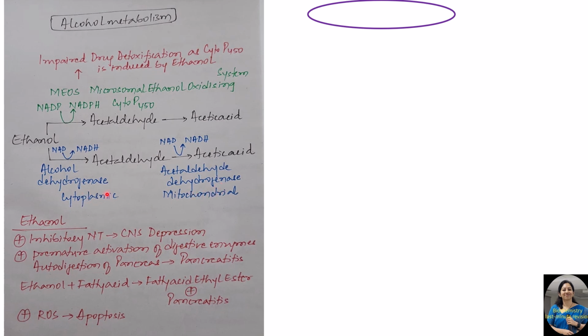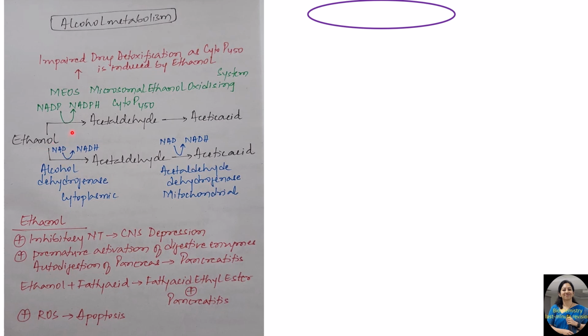Now, this cytoplasmic alcohol dehydrogenase has a high Km value, which means that when a large amount of ethanol is present, it gets converted to acetaldehyde. Whereas mitochondrial acetaldehyde dehydrogenase has a low Km value, which means that when acetaldehyde is present even in low concentration, it gets oxidized to acetic acid. One thing you need to remember is that mitochondrial acetaldehyde dehydrogenase is less in Indians when compared to Western individuals, and this is the reason why Indians are more prone to chronic ill effects of alcohol, and cirrhosis is more common among Indians. So this is one pathway.